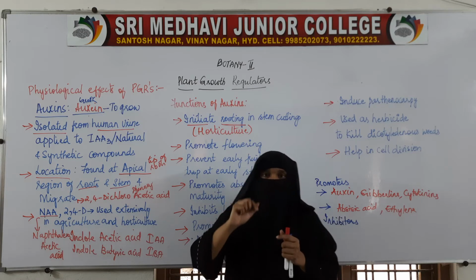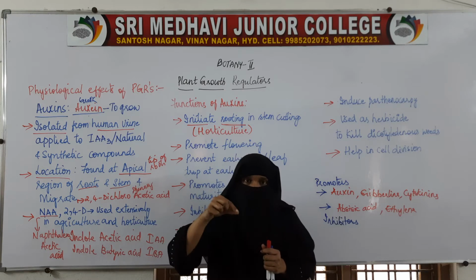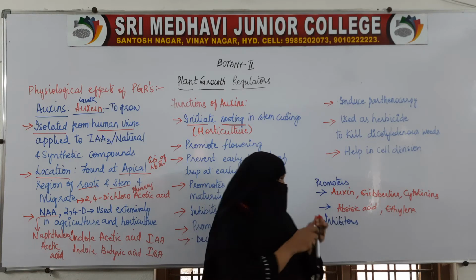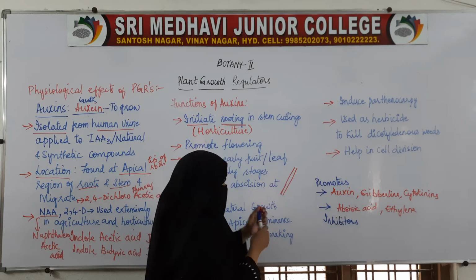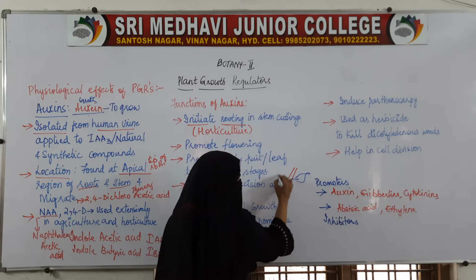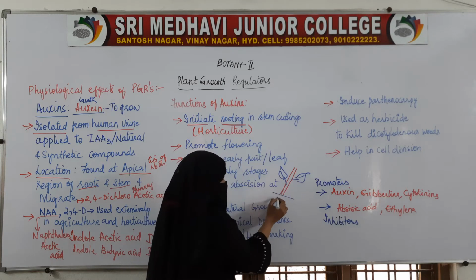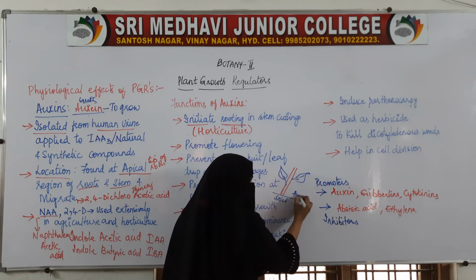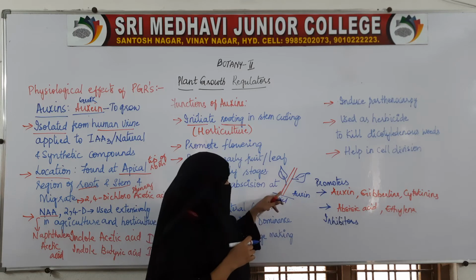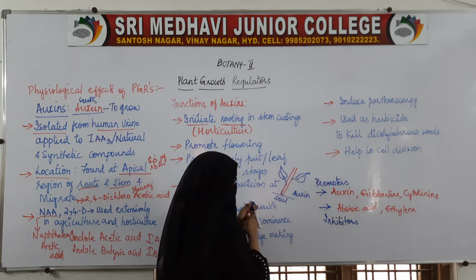We'll just cut a small branch of the rose plant. This is just a stem cutting which we have taken from the previous plant. It does not have roots. So before sowing this cut branch in the soil, dip it in auxin. Just dip this tip in auxin. Now what happens? Because of this auxin, the root starts growing.